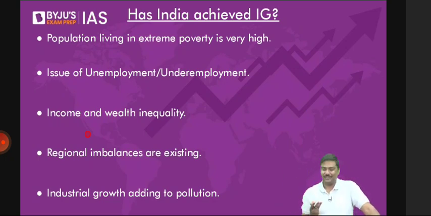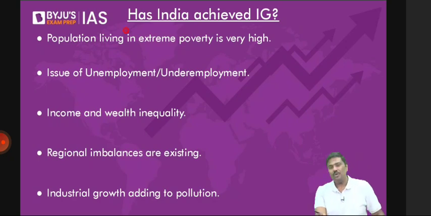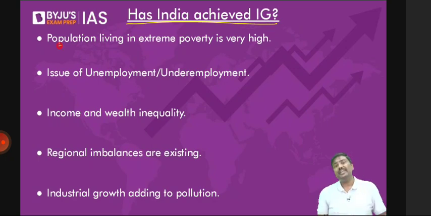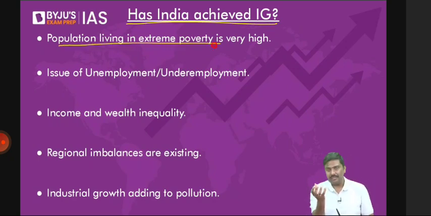So has India achieved inclusive growth? No, we have not achieved it yet. We are yet to achieve inclusive growth. How do I prove that? These are certain features of the Indian economy. Have a look at this. The population living in extreme poverty in India is very high. That is, people who can be classified as poor in India are very, very high.